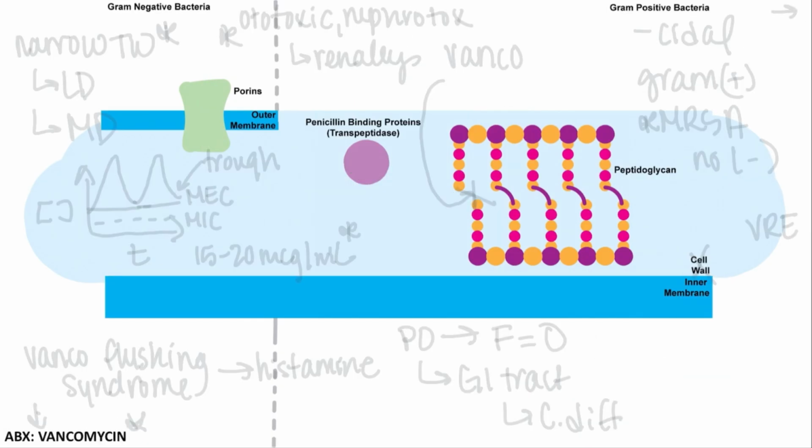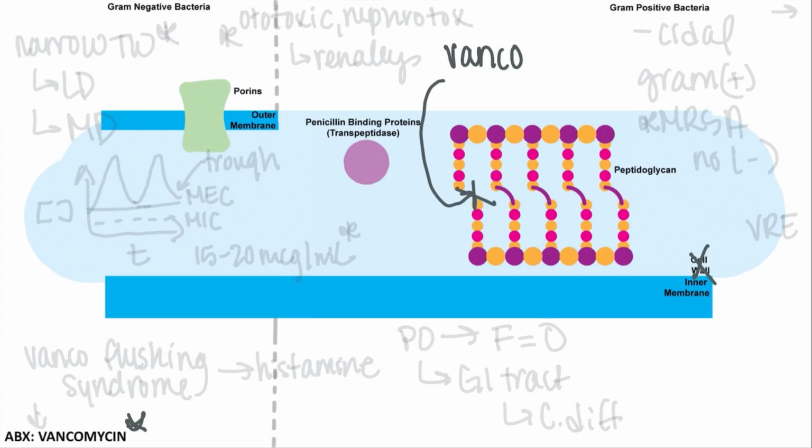Now our next agent is vancomycin, which is a glycopeptide antibiotic. And vancomycin, or vanco, is an agent that is very important to become familiar with. The way in which vanco works is by binding to the growing peptidoglycan chain in the peptidoglycan layer, inhibiting any further polymerization and further cell wall synthesis, leading to downstream bacterial cell death.